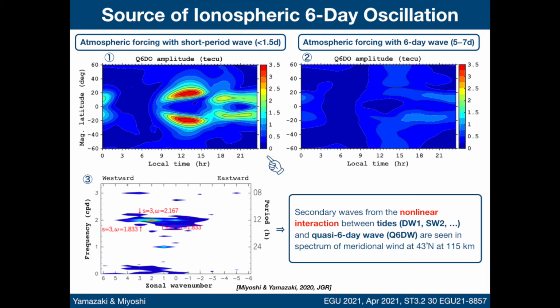Panel 1 shows the local time versus magnetic latitude plot for the amplitude of the quasi-6-day oscillation in total electron content. For this run, the ionospheric model was forced with waves with period less than 1.5 days.